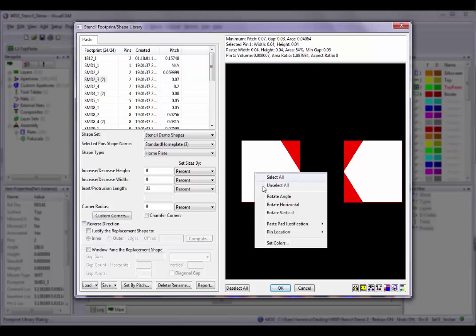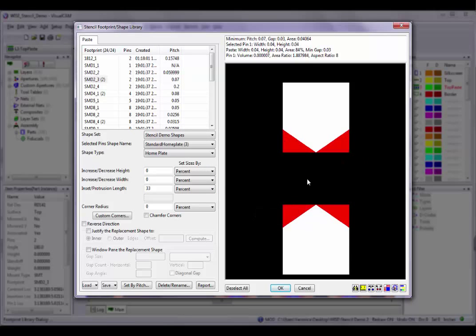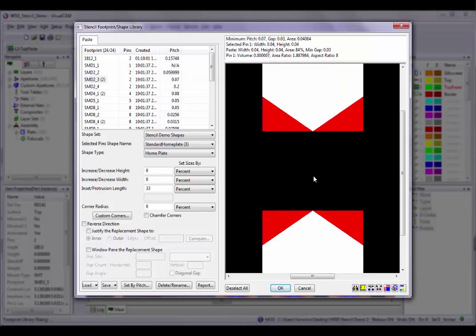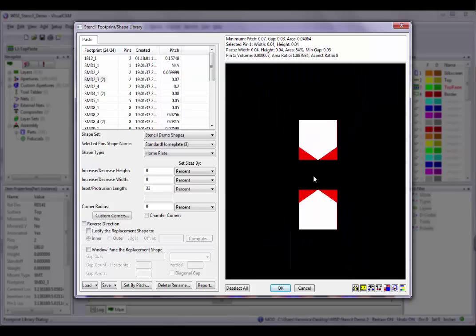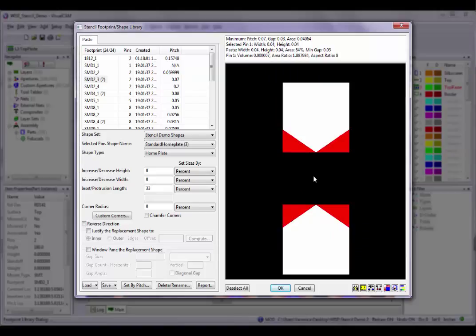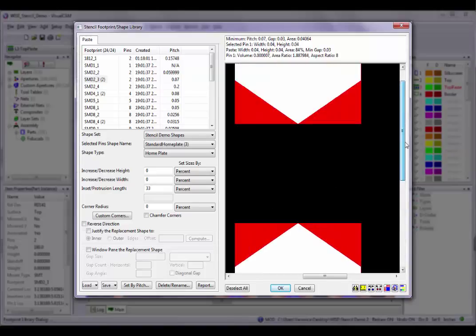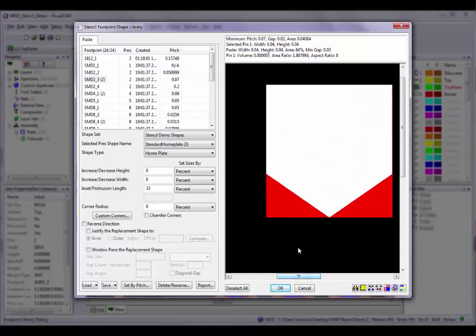To change the view in the Preview window, just like in the main VisualCAM window, press the plus key on the keyboard to zoom in, the minus key to zoom out, and the Ctrl-R keys to restore it to full view. Scroll bars are also available when the entire footprint is not visible.